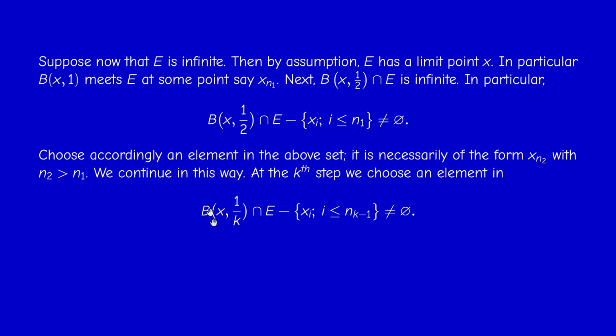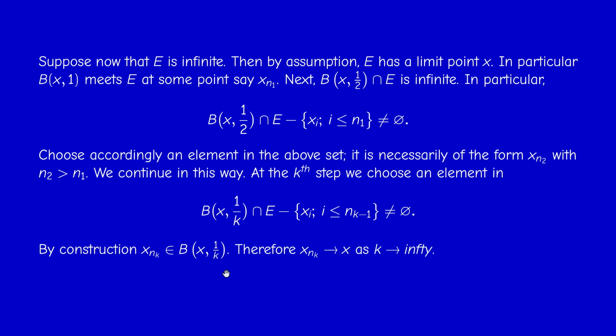This intersection is infinite. Therefore, when I remove from it a finite set, the result is infinite, so in particular not empty. So I pick an element in this intersection. I call it x_nk, and nk is necessarily strictly bigger than n_{k-1}. So by construction, x_nk is in this ball. Okay, so the distance to x is less than 1 over k, and therefore x_nk converges to x as k tends to infinity.